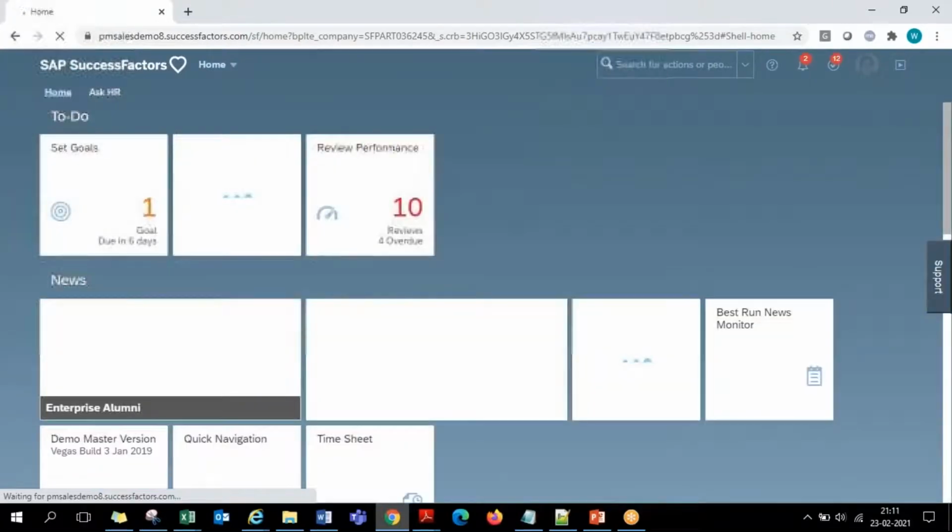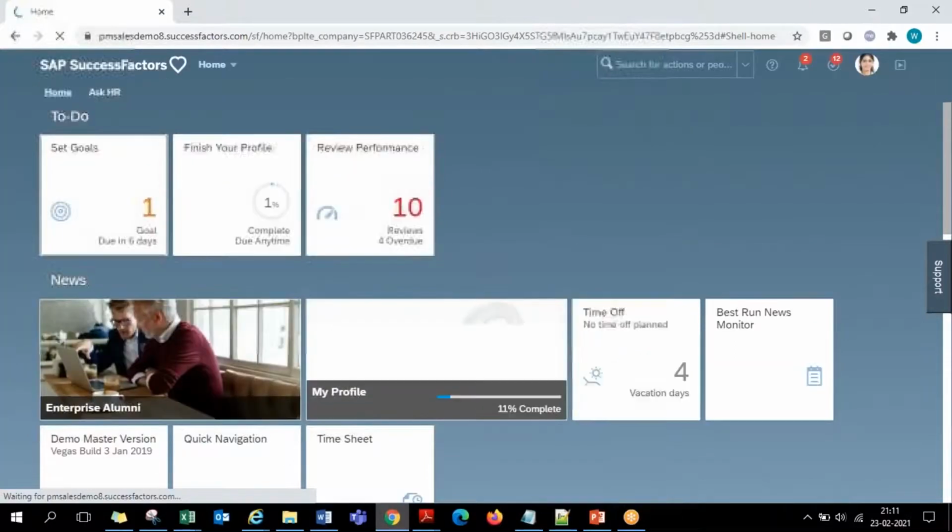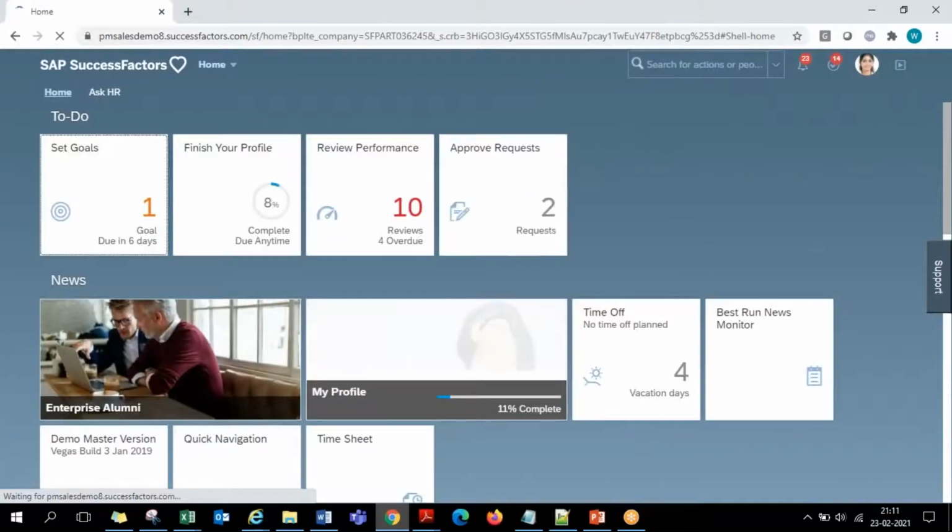Okay. So let's get started with the Employee Central part, guys. When we speak about Employee Central, the main part is about the employee, the way you handle the employee data, right from the way you enter the employee record into the system for the first time, and the way you manage the employee record completely with all his information.